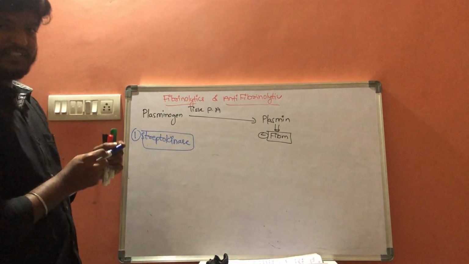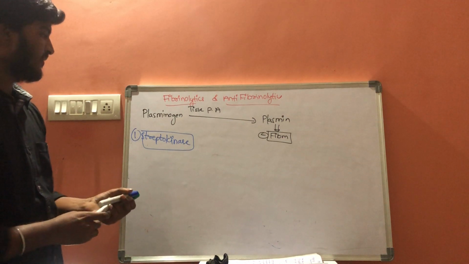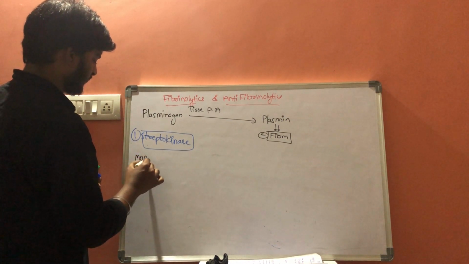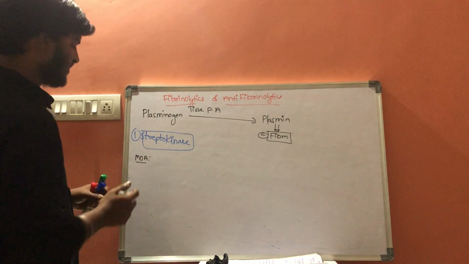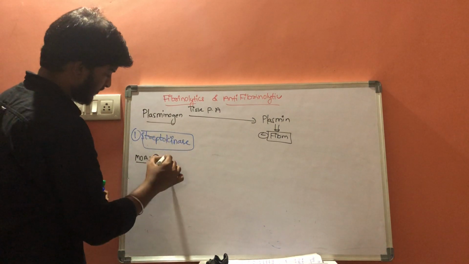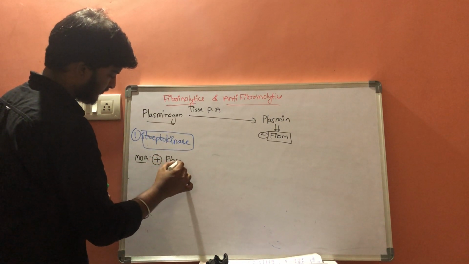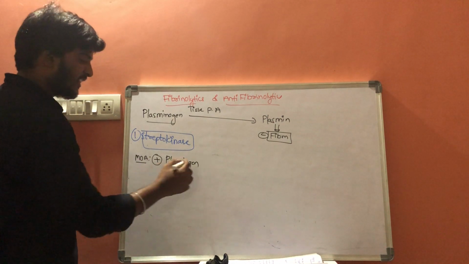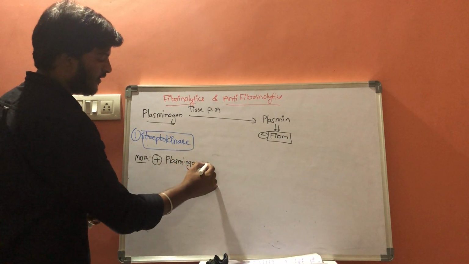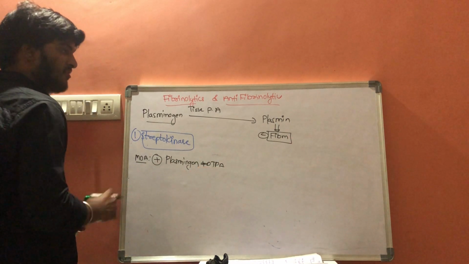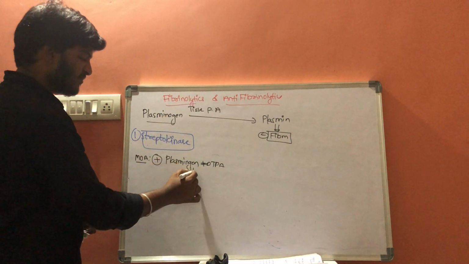What is the mechanism of action of streptokinase? Streptokinase binds with the plasminogen. Then it acts like tissue plasminogen activator and results in formation of plasmin.